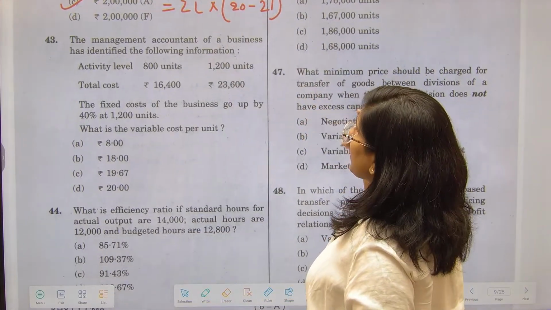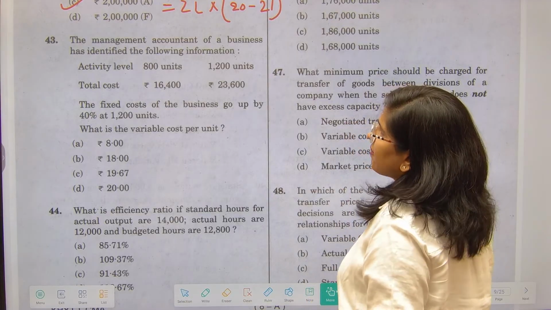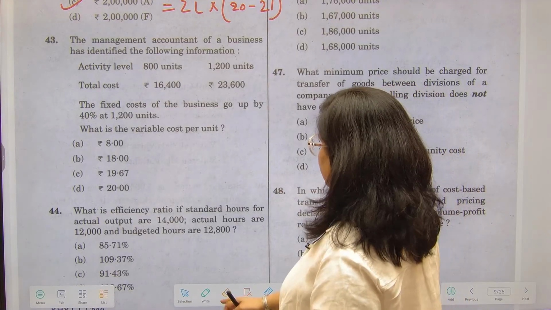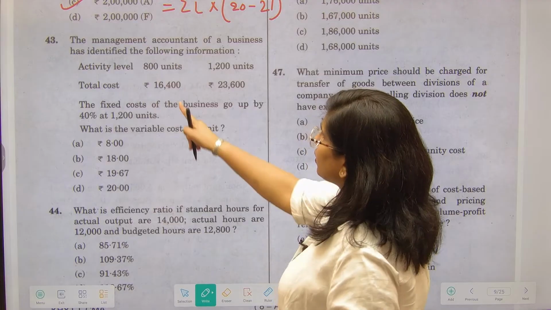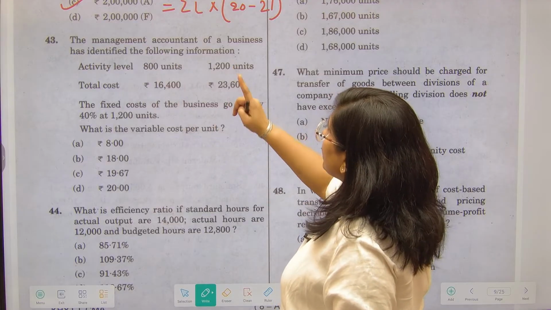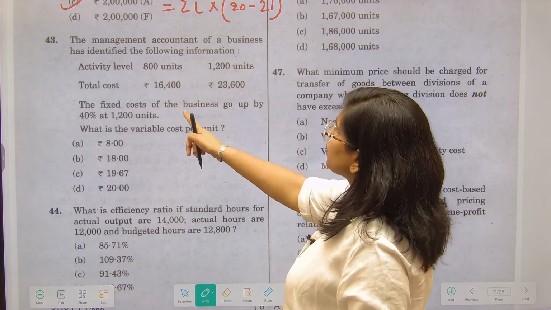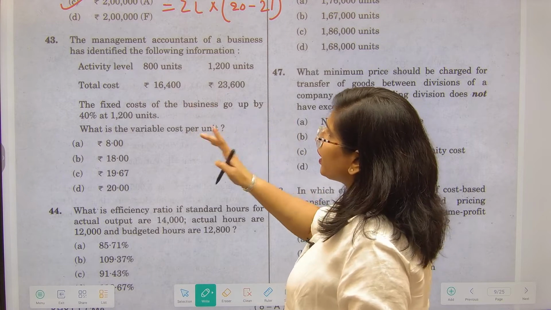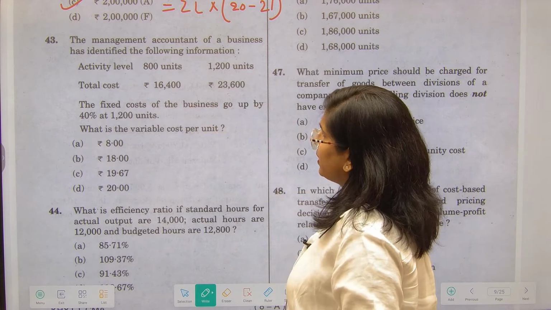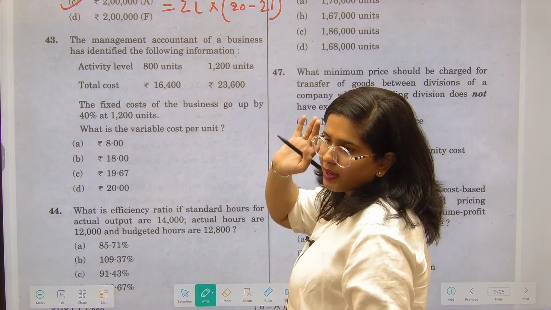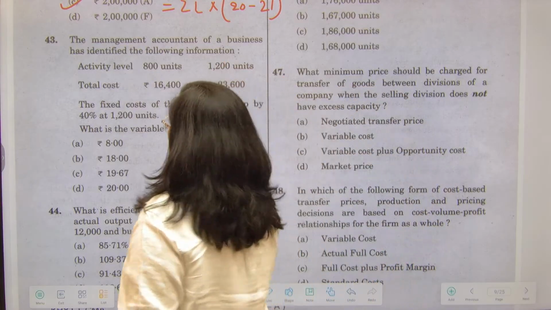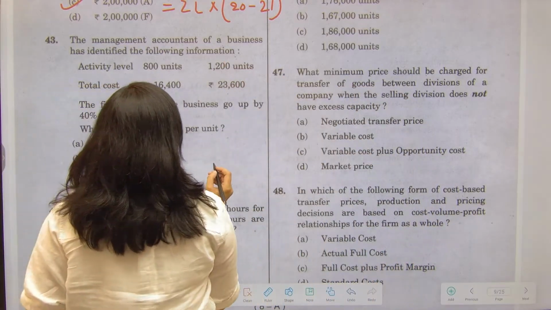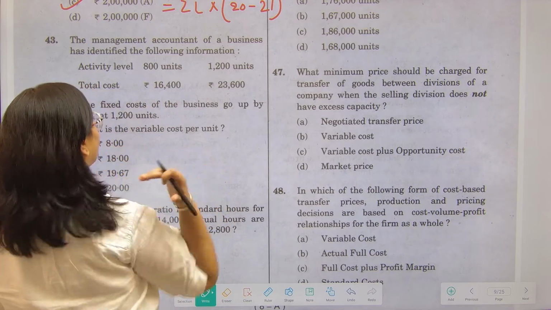Now next is the management accountant of a business. They have identified the following information. Activity level 800 units पे total cost is this. 1200 units पे total cost is this. Fixed cost of the business is going up by 40% at 1200 units. मतलब यहाँ पे आपकी fixed cost बढ़ गई है. So now let's create two equations. What are two equations? See.